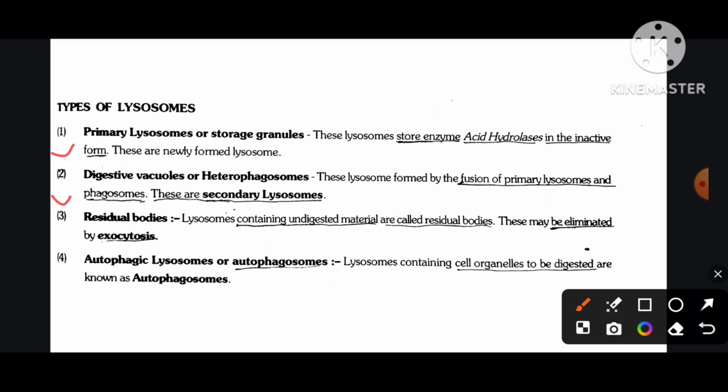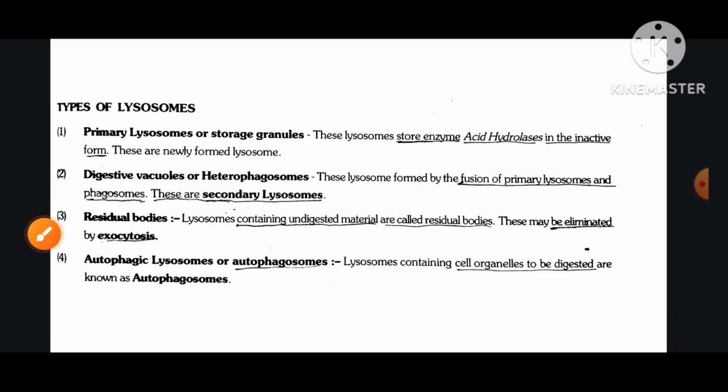These are secondary lysosomes. Residual bodies: lysosomes containing undigested material are called residual bodies. These may be eliminated by exocytosis. Autophagic lysosomes or autophagosomes: lysosomes containing cell organelles to be digested are known as autophagosomes.